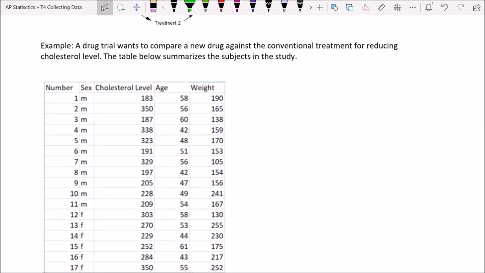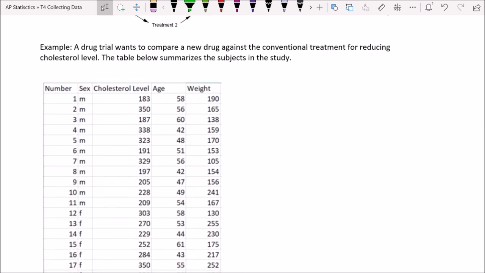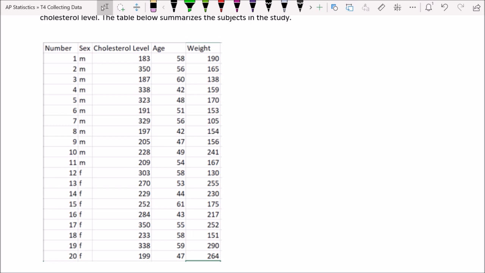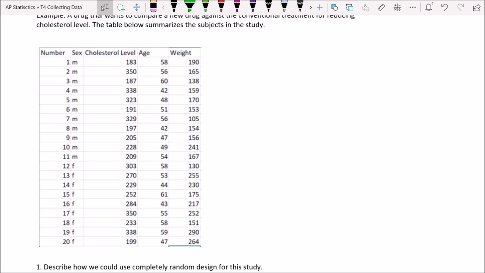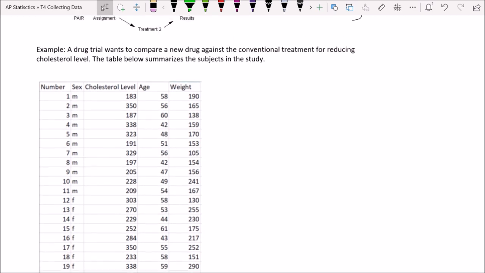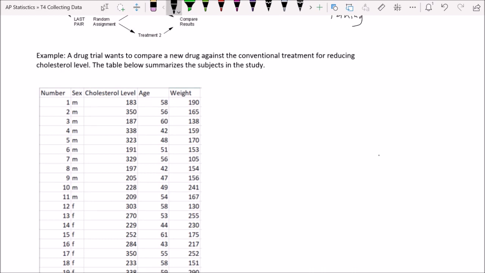So let's say that there's a drug company and they're going to do a trial, and they want to compare a new drug against a conventional treatment for reducing cholesterol level. And below we have a table that summarizes the subjects in the study. Okay, so let's take a minute to understand the table. We took down more information than just the cholesterol level on each person. We took down their sex, we took down their cholesterol level, we know their age, and we know their weight. This would be a common thing that we would do.